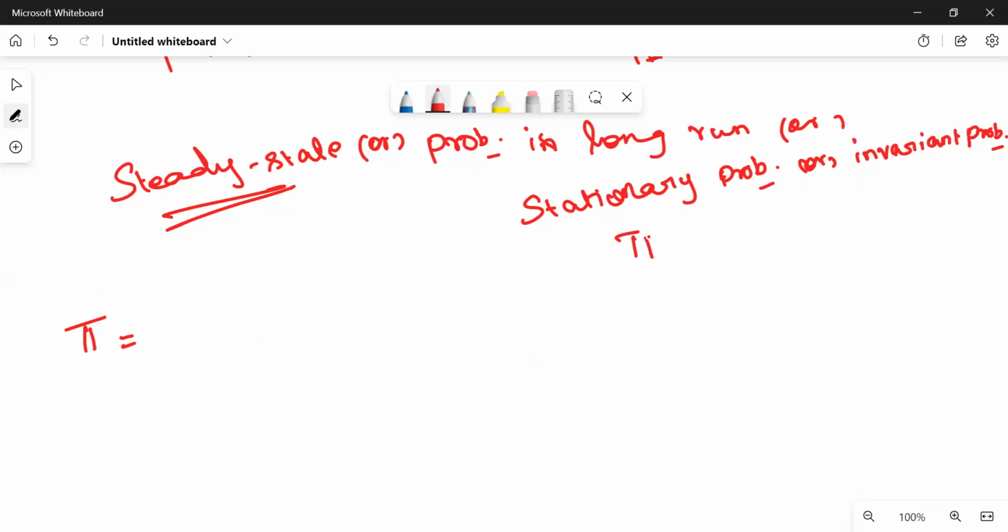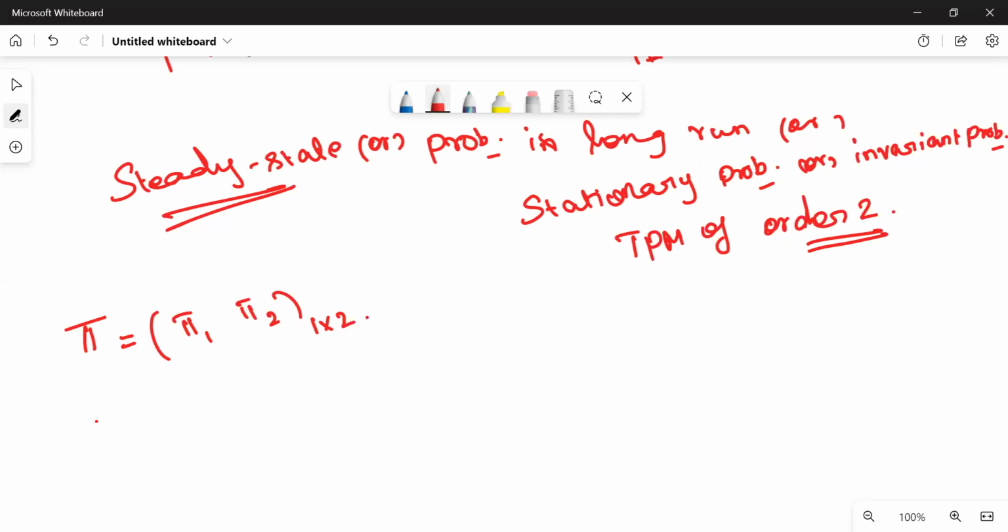If your TPM is of order 2, then for the corresponding transition probability matrix of order 2, the probability in long run is defined as pi equal to pi 1, pi 2. If TPM is a 2 by 2 matrix, then the probability in long run will be of order 1 by 2.